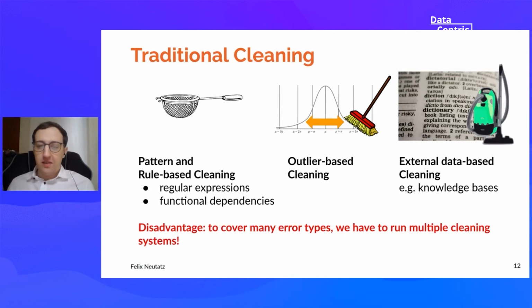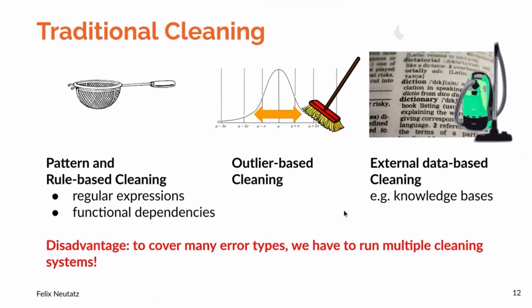And finally, we have external data-based cleaning, where we can use, for example, a knowledge base to do a dictionary lookup and replace the dirty version with the one in the knowledge base. The disadvantage of these approaches is that if you really want to cover a large number of error types, we have to run multiple of these cleaning systems, and that's obviously a large effort.